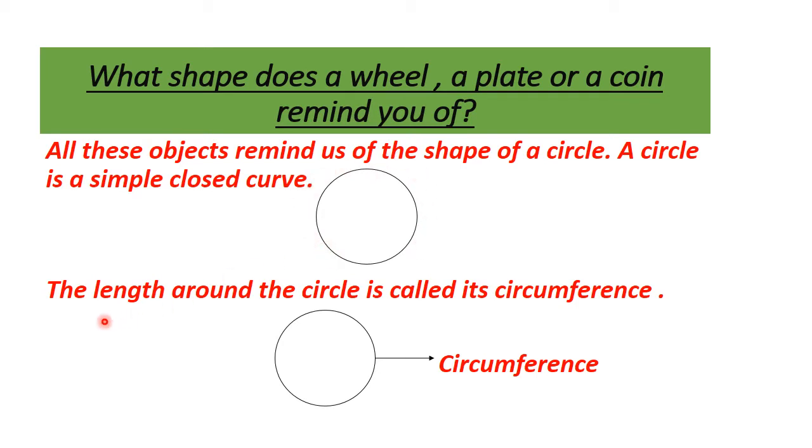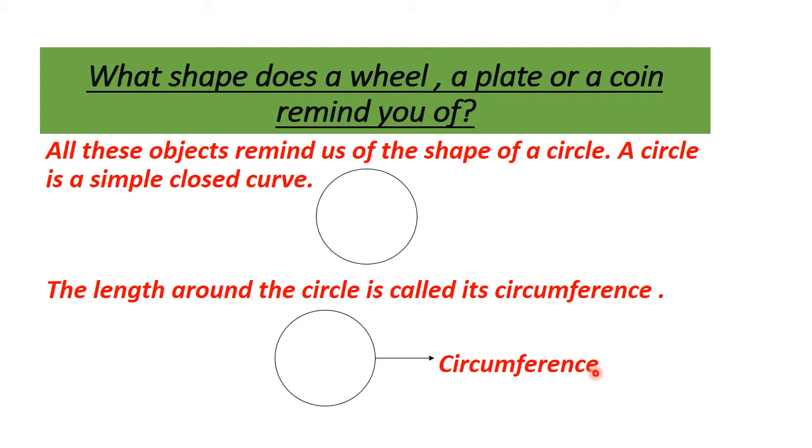Now the length around the circle is called its circumference. As you can see, the length around the circle, suppose you have started making the circle from this point on your notebook, and then you have again come up at this point. So this length around the circle is called its circumference.